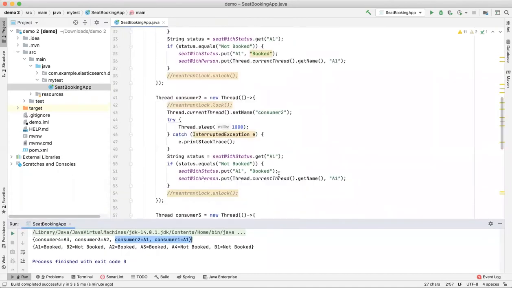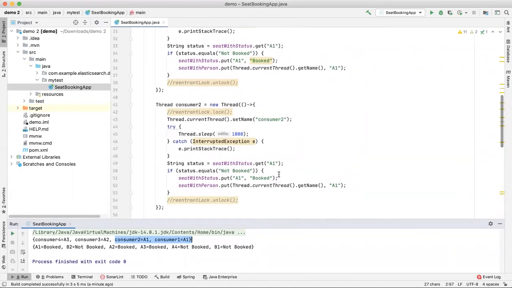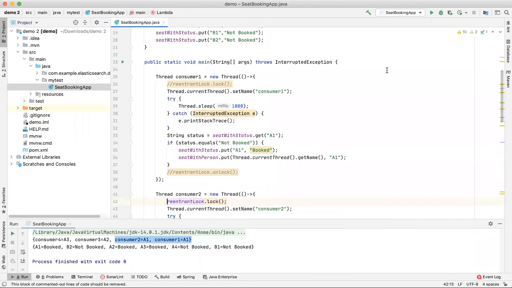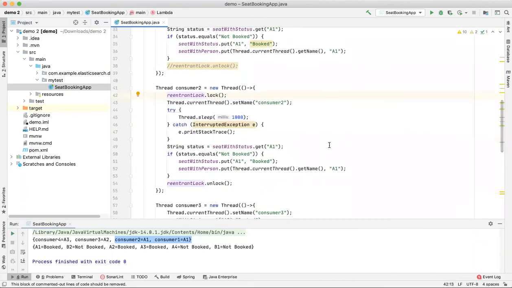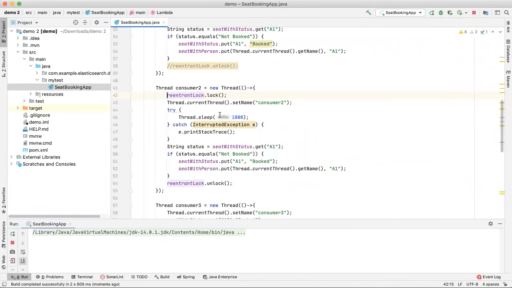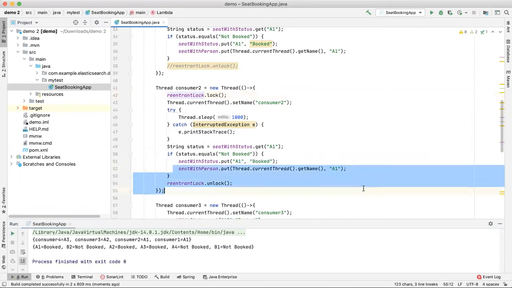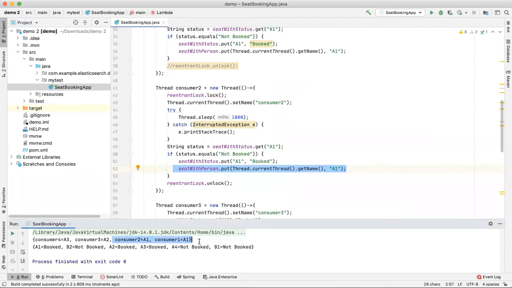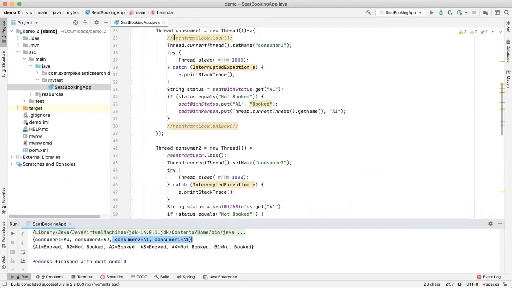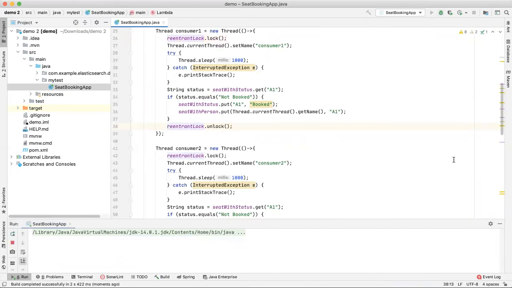That's why I have taken the example of ReentrantLock. Let's say I put a lock inside this process in a single thread, not in the other thread. Then again it may happen, because it is a shared resource. So if you see here, again it is the same case. Since it's a shared resource, the lock should be enabled in both places. So I am now enabling it in both threads on the shared resource, and I am trying to run. Let's see what happens now.